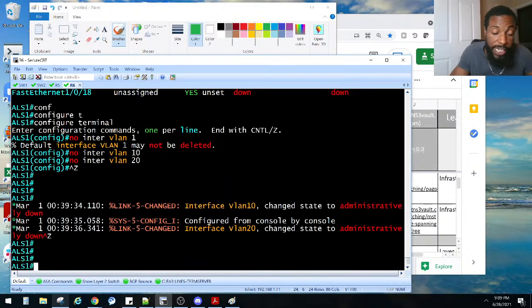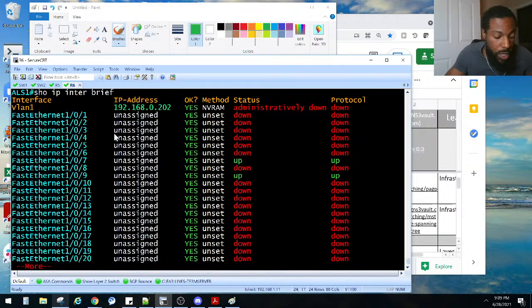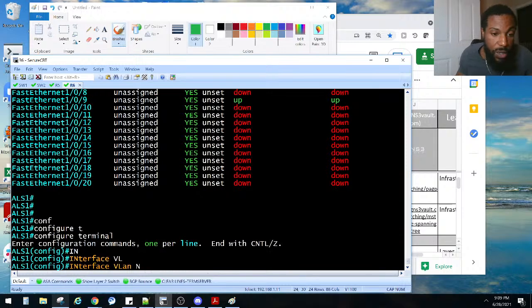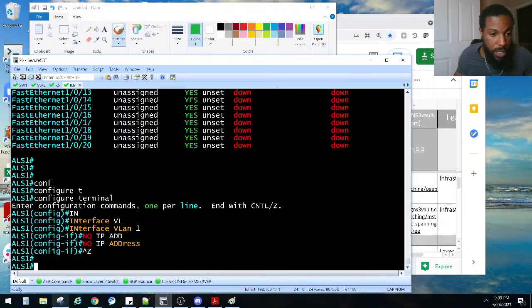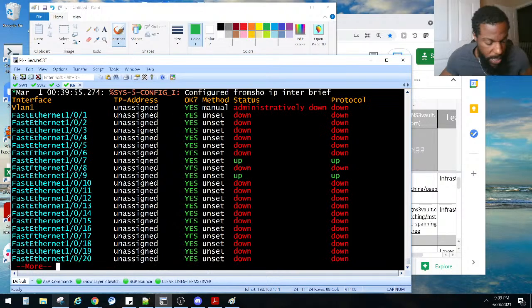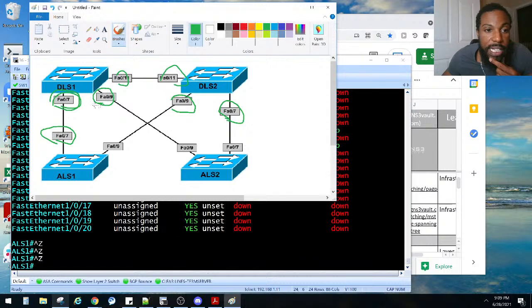Hopefully I got rid of those guys. So IP, that was from previous labs. Interface brief. Let's get rid of that IP address. Interface VLAN 1, no IP address. Okay. Show IP interface brief. Got rid of that. Okay, good. Alright, so now I need to do 9, 11.